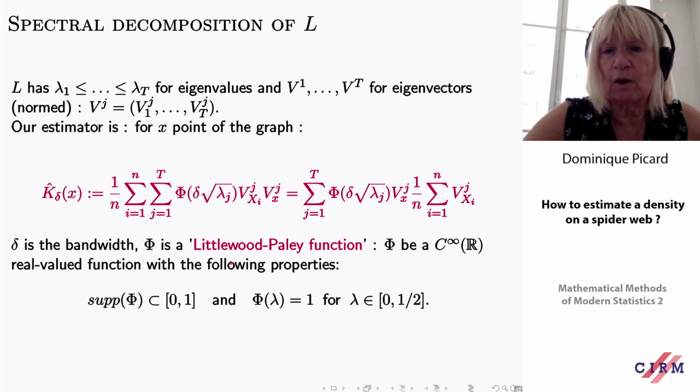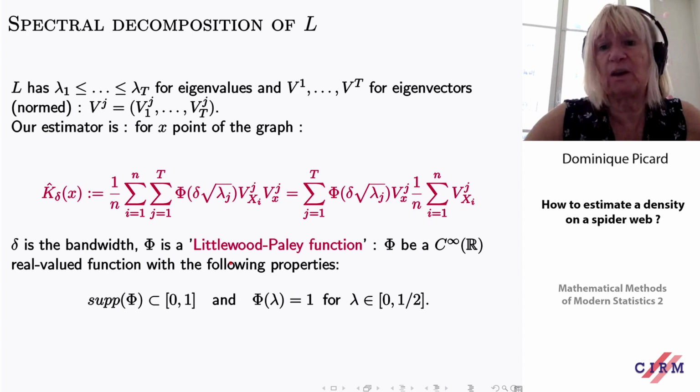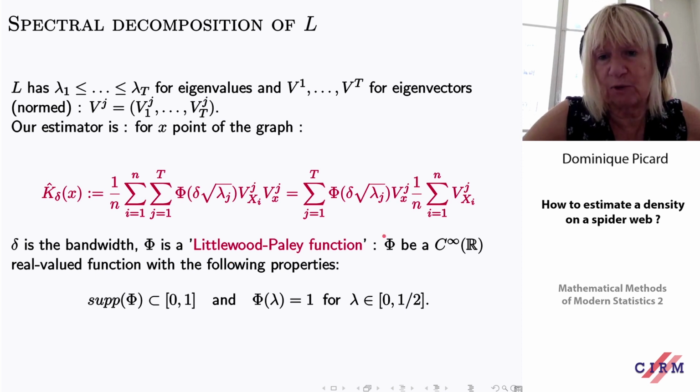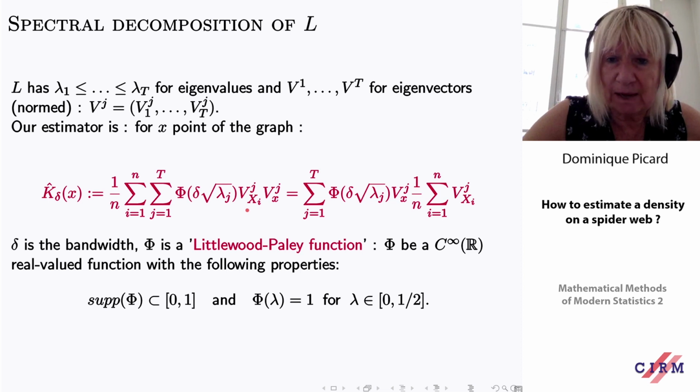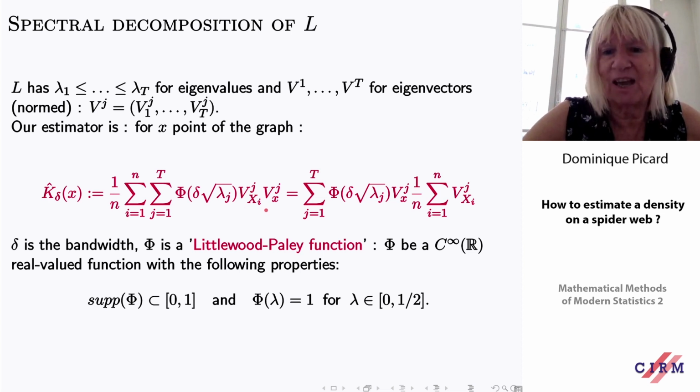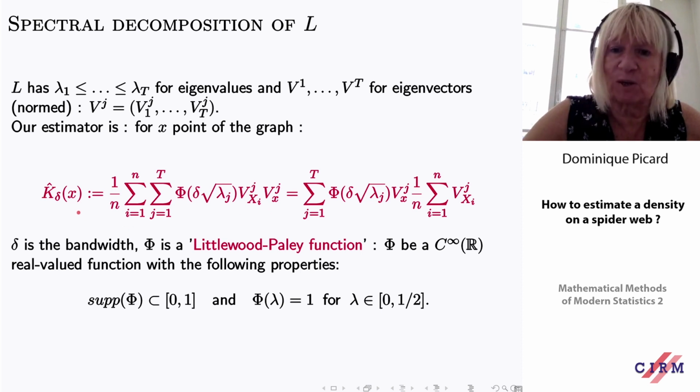So it's not 0 and 1, it's going from 1 to 0, but very, very smoothly because it's infinitely differentiable. Okay? And then you put here the eigenvectors, the V_j, and you put it at x_i, which is the observation, and at point x, which is the point where you are making this estimation.